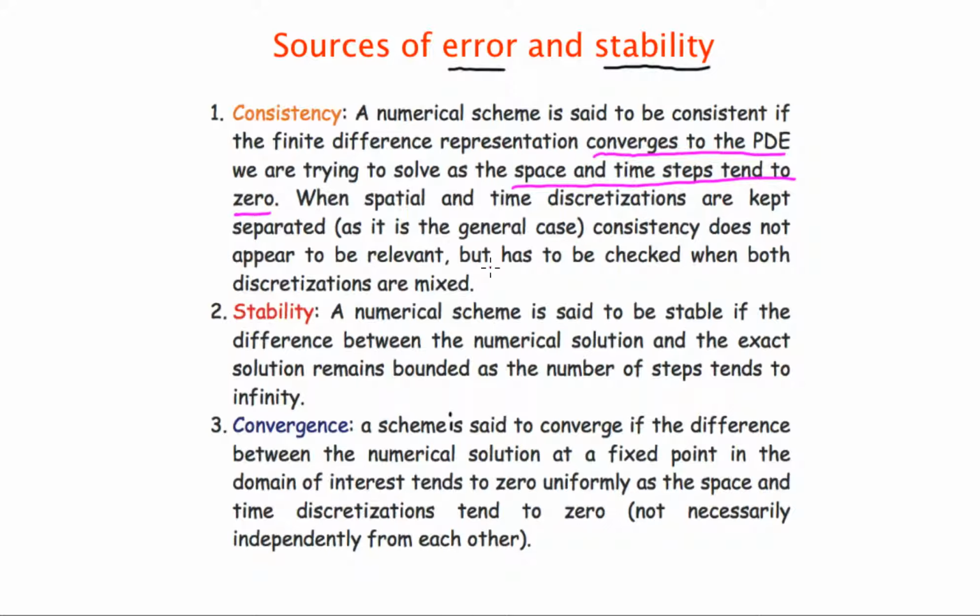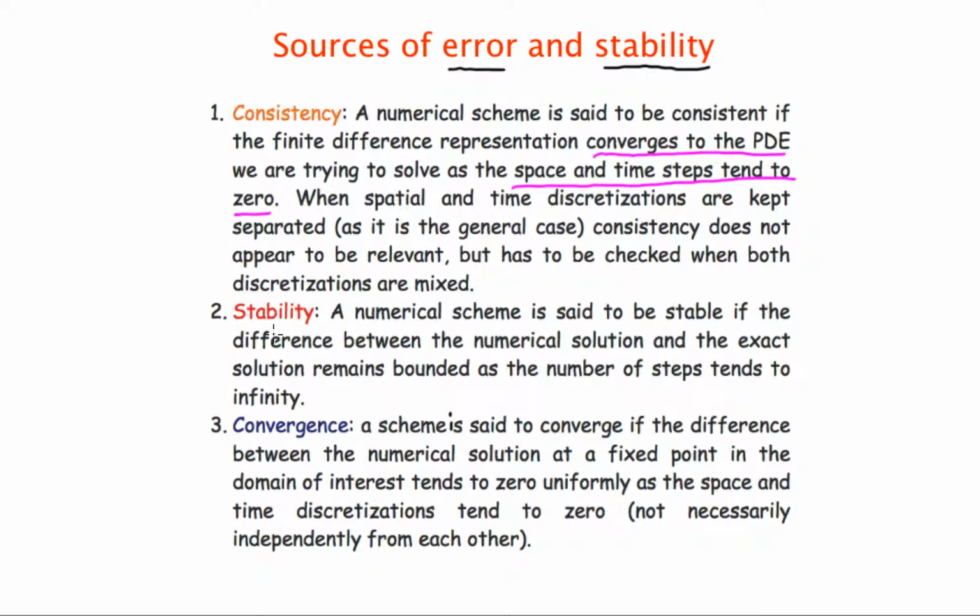But the problem appears, and it has to be checked, when both time and space discretizations are mixed. So whenever you have mixed time and space discretizations, it's important to check the convergence. We'll see an example much later when dealing with different numerical finite difference representations. We'll see that in some cases there might be some interesting issues related with the consistency.